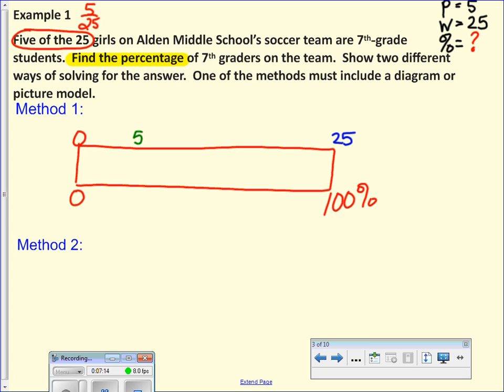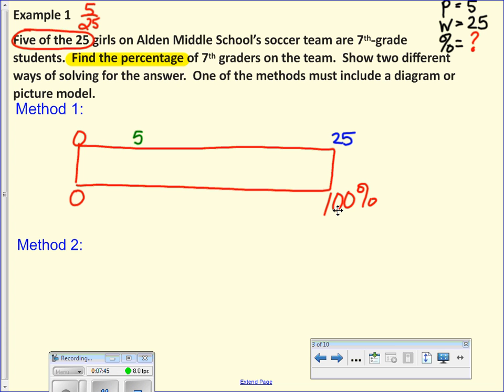Any questions so far on where the numbers went? All right, now I have to continue numbering because I can't go from 0 to 5 here and 5 to 25 there. Those are uneven intervals. I can't do that. So I have to keep numbering my top number line so that they're even intervals. So I already have 5 there.